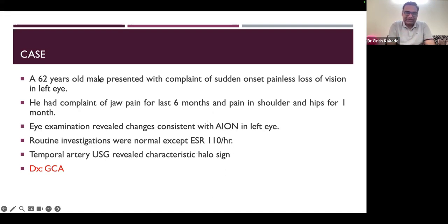So he had lost vision in left eye. Because he had complete vision loss, he did not actually gain any vision. But if he had come early, this vision could have been saved because he had ongoing symptoms for 6 months.